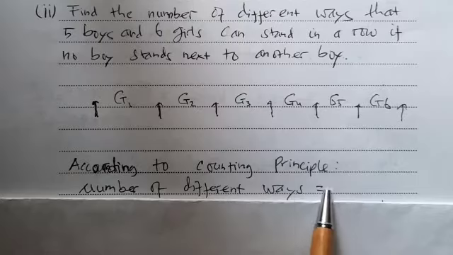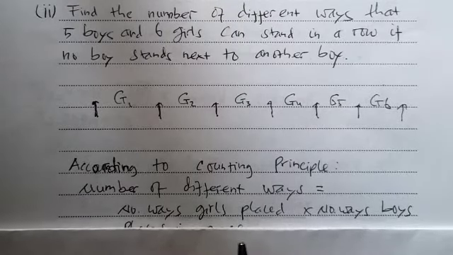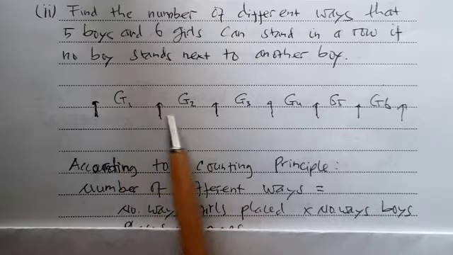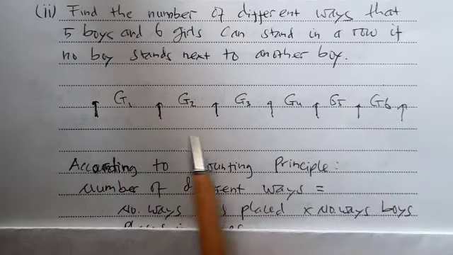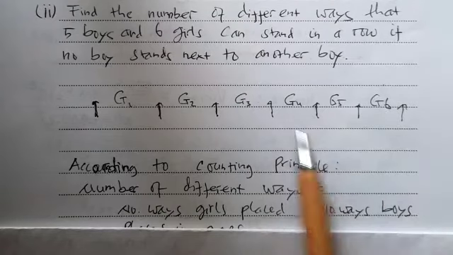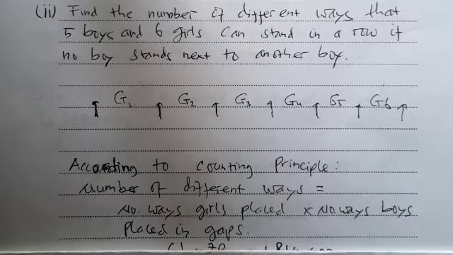According to the counting principle, the number of different ways is the number of ways the girls are placed, that is 6 factorial ways, times the number of ways the boys are placed in the gaps.